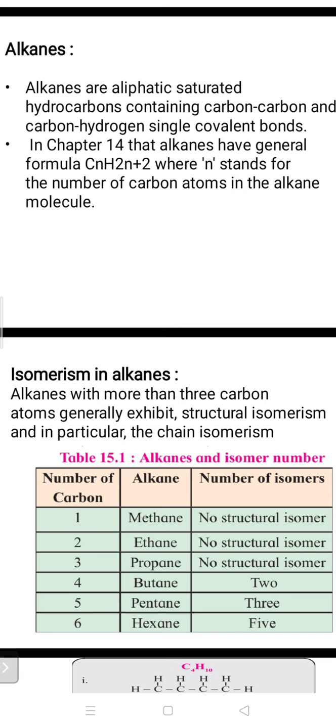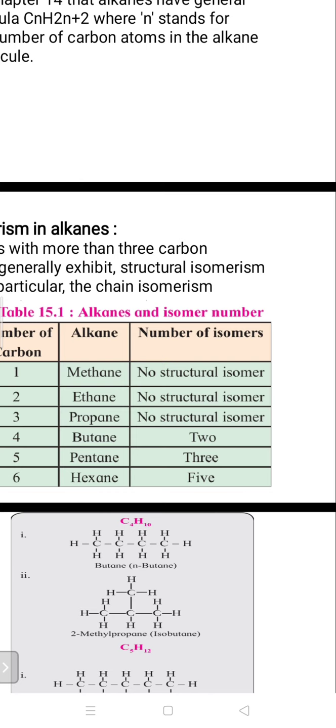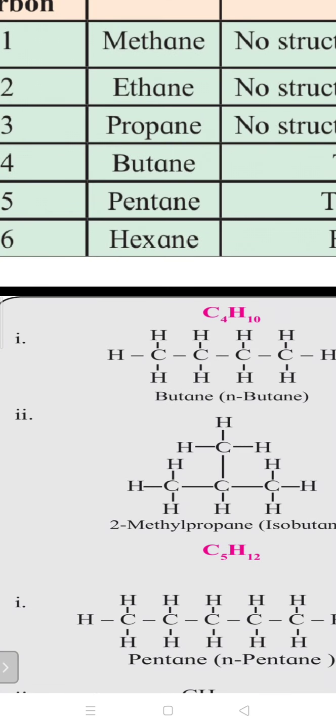Similarly, the same case applies to ethane; in that also we cannot get a structure. In propane also, due to limited carbon atoms, methane, ethane, and propane cannot give structural isomerism. But right from butane, C4H10, we'll get two different isomers that we will see in the next slide in the structural diagram. From butane, what kind of isomers are there, we'll see here.